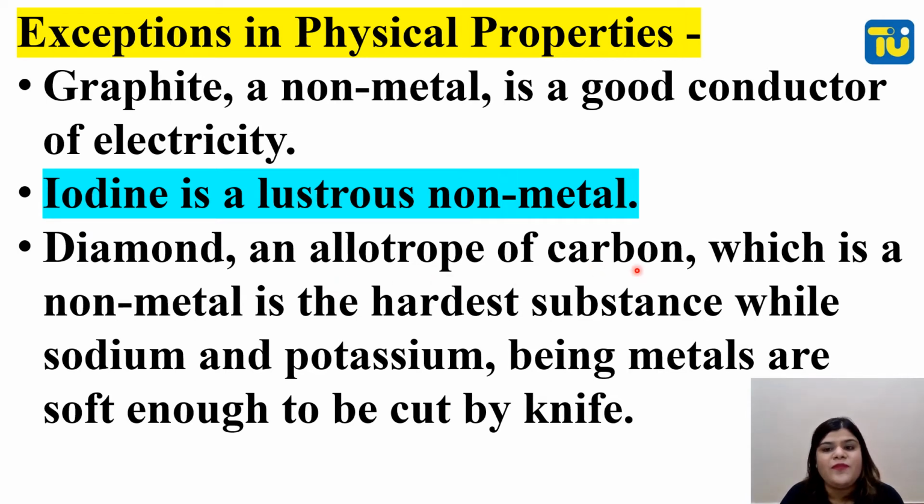Diamond, an allotrope of carbon, which is a non-metal, is the hardest substance, while sodium and potassium, being metals, are soft enough to be cut by a knife. Usually metals are hard, but diamond is a non-metal. It's the hardest substance. And sodium and potassium, being metals, can be cut by a knife, and they are reactive also. So this is an exception for the physical properties.